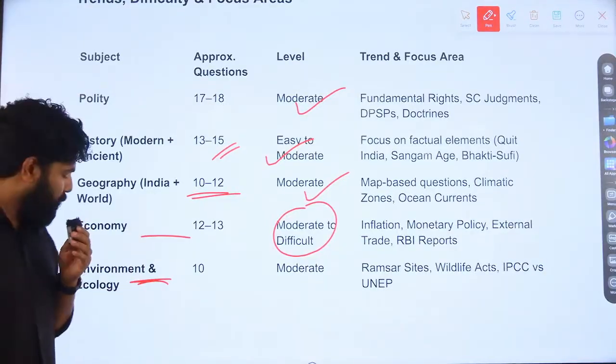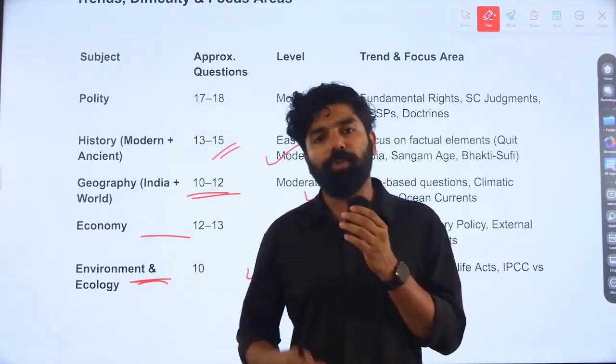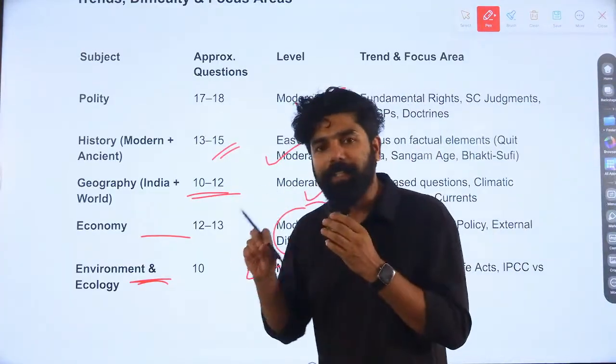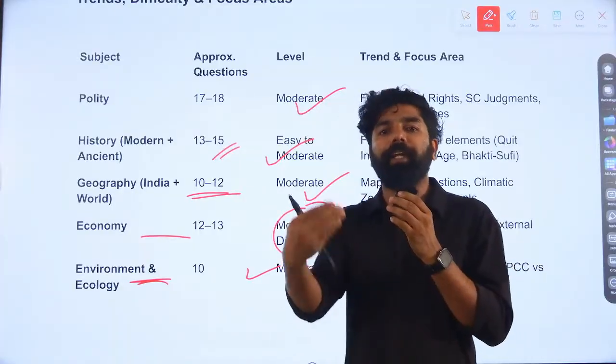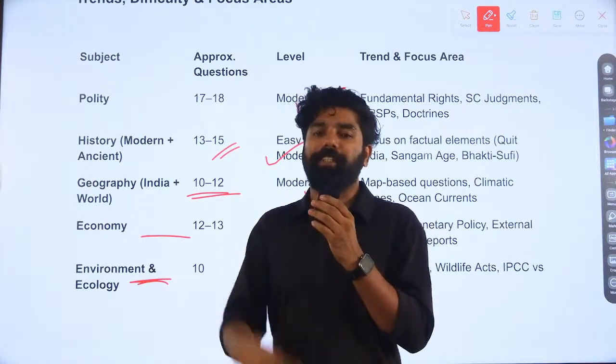Then regarding environment and ecology subjects, again moderate. 10 questions were there, mostly current affairs related. So this is the trend we understood by going through each subject. That's the reason this year's paper was moderate or moderately difficult. That was the feedback mostly given by the candidates.